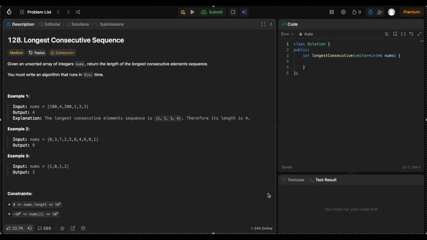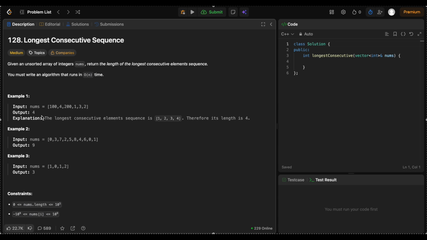Today we will be doing this particular question, longest consecutive sequence. In this question we are given an unsorted array nums and we need to return the length of the longest consecutive element sequence. We are already told that we should write an algorithm that runs in order n time, although we will look at the naive solution also.